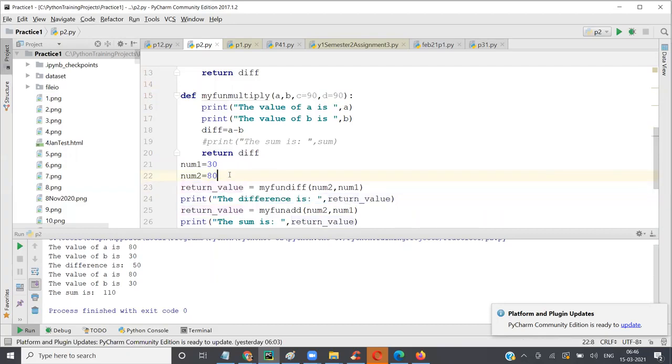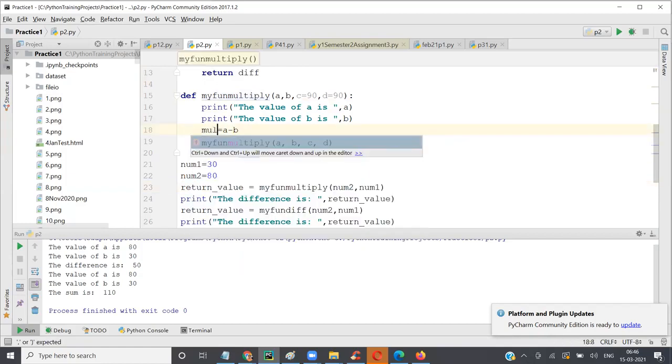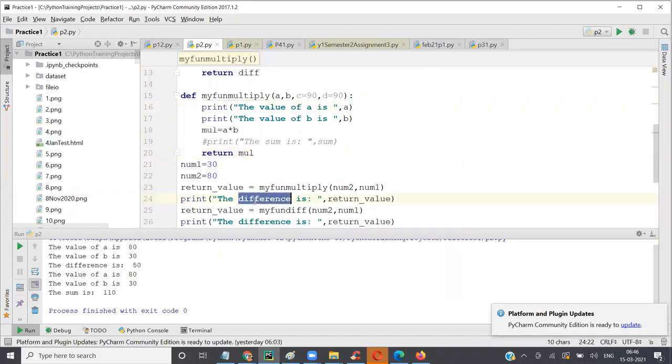So I have my fun multiply, and I'm going to add this as fun multiply here, and I'm going to say multiply, and here I'll say null, and I say A into B, and I return null, right? So I'm passing 30 and 80 here. If we multiply 30 and 80, what should we get?